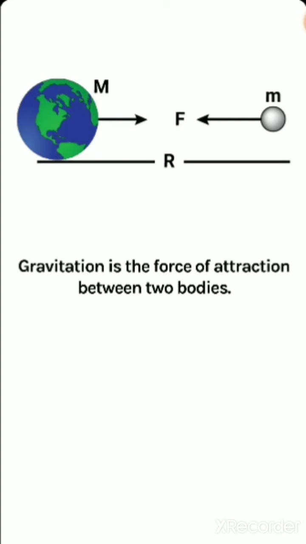Gravitation means the force of attraction between two objects. Here you can see that the earth is present, having a mass capital M, and another object is present having a mass of small m, and the distance between them is r. The force of attraction between them is always acting because of gravitation.